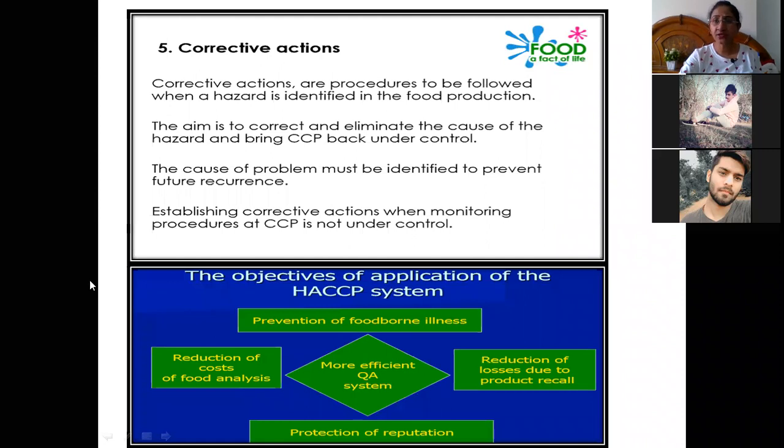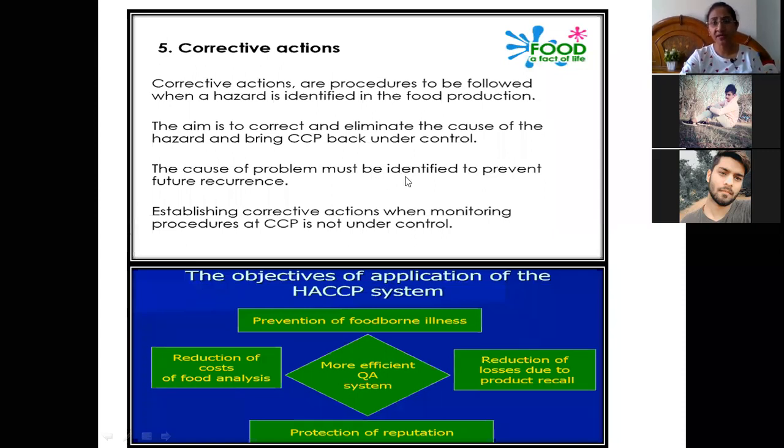So corrective actions means what? They are the procedures. There are certain procedures for everything. They have to be followed. What is the aim of this? It is to correct or eliminate the cause of hazard and bring a CCP back under control. So everything has to be under control.